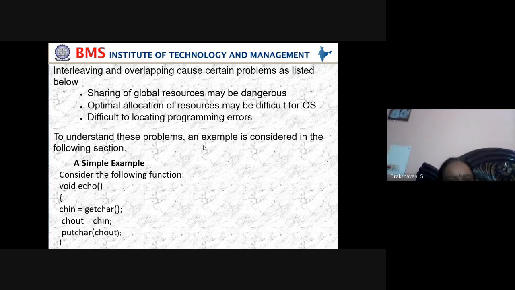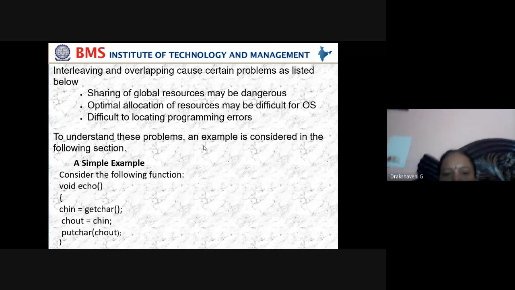Local means within that function; if you come out of that function, that variable cannot be used. Global means it can be used in any function. That's why sharing of global resources may be dangerous. Optimal allocation of resources may be difficult for the OS, and it is difficult to locate programming errors. So these are the three problems that occur when we use switching and overlapping in processes.